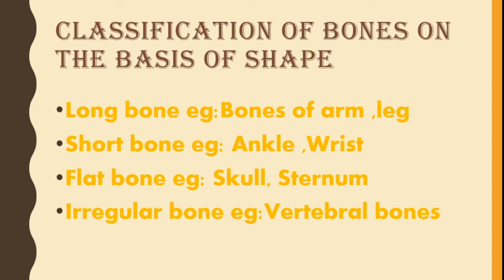Now, classification of bones on the basis of shape. Long bones, example, bones of arm and leg. Short bone, example, ankle and wrist. Flat bone, example, skull and sternum. Irregular bone, example, vertebral bones. This is the classification of bones.